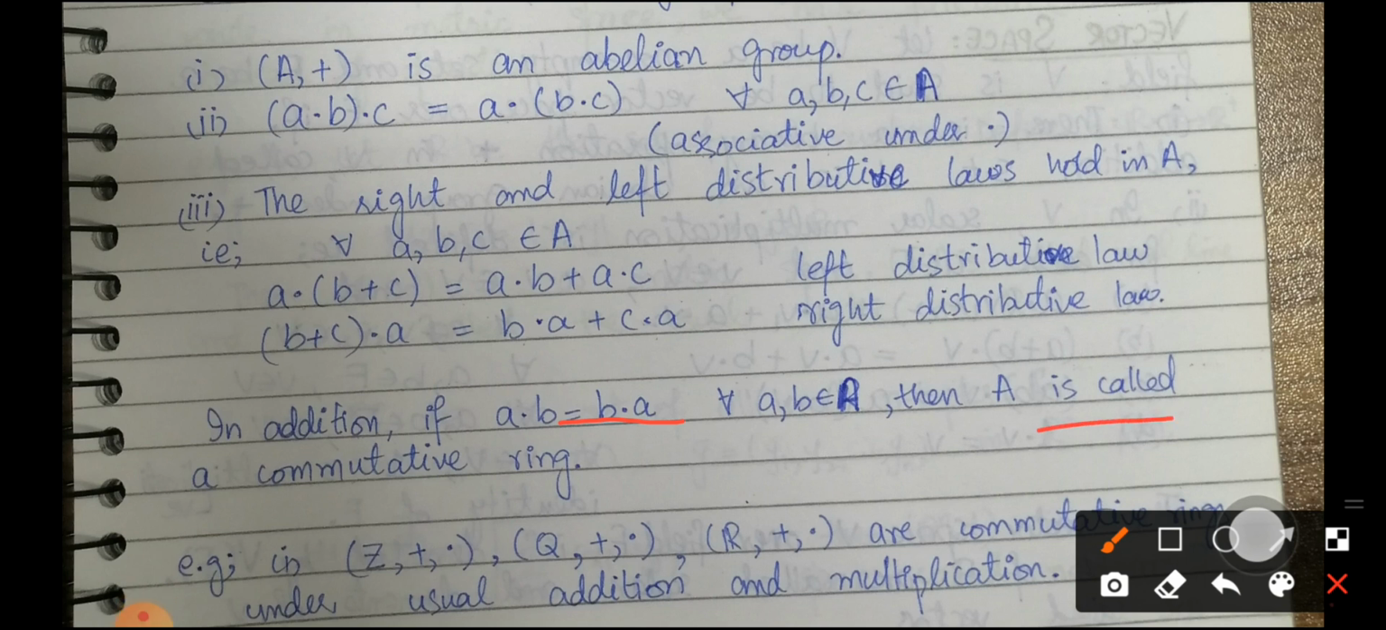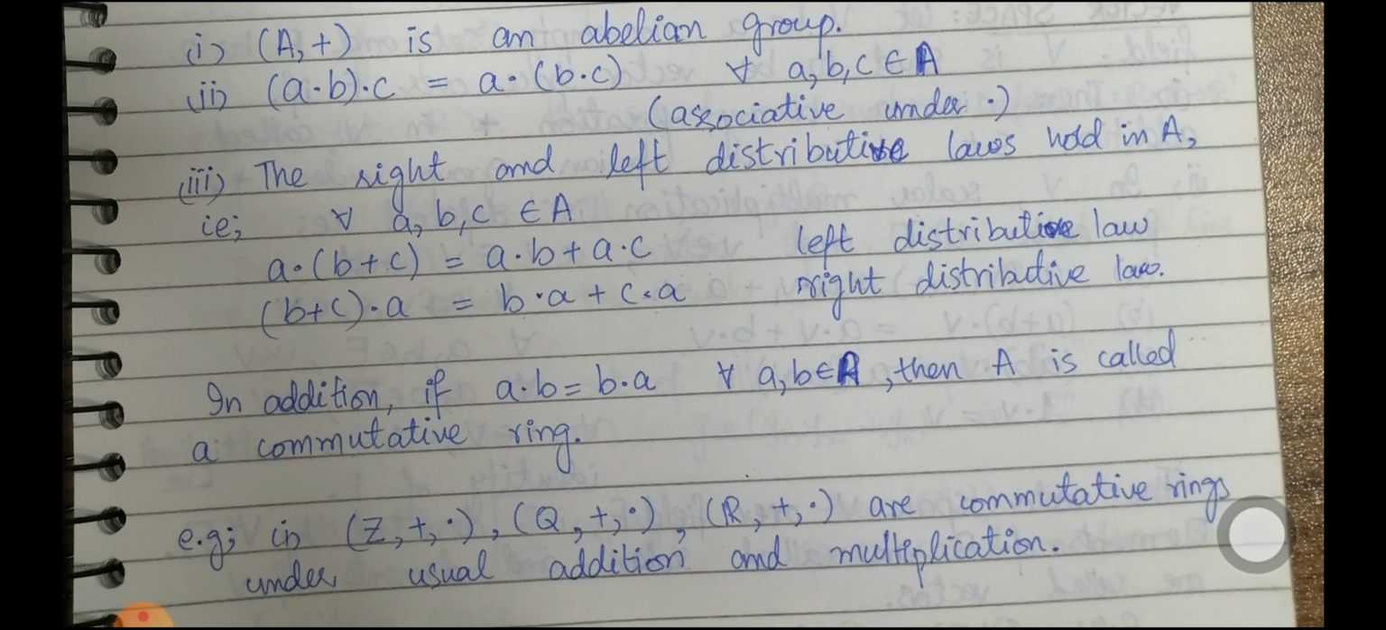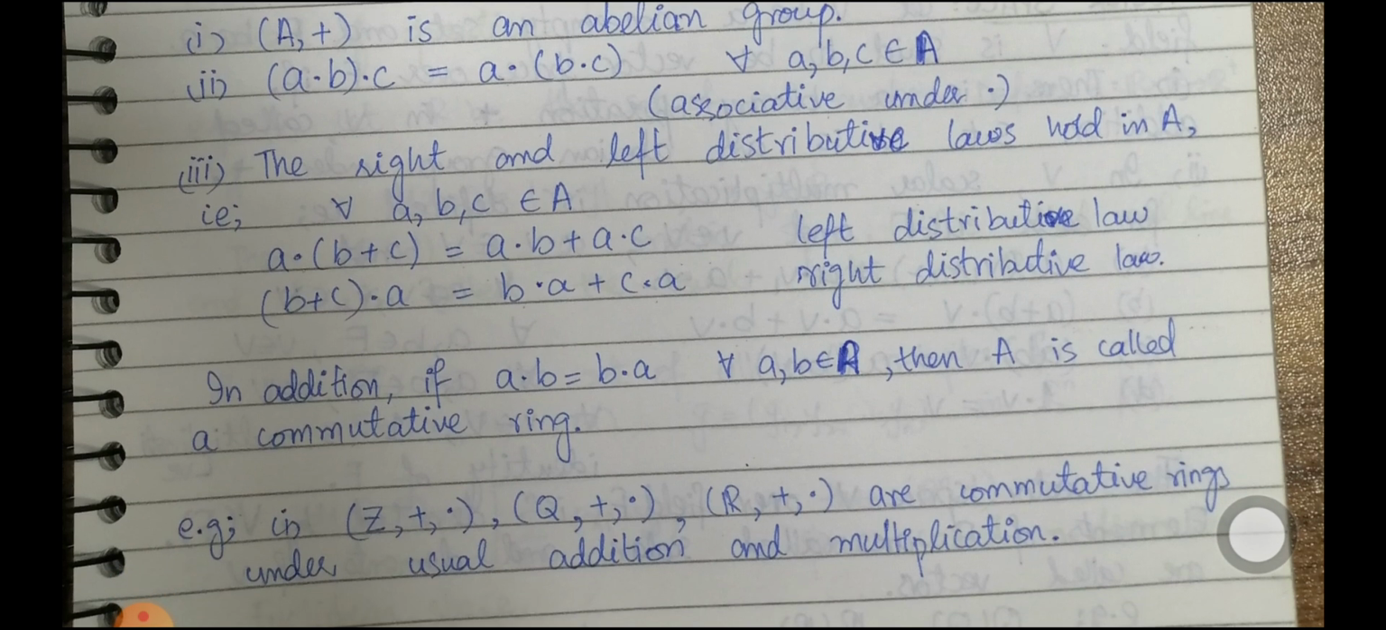There are some examples of commutative rings under usual addition and multiplication. You can see that previously we said that the set of integers, the set of rational numbers Q, and the set of real numbers R under usual addition are abelian groups, and because these are abelian groups and under usual multiplication the other properties are also satisfied, that's why we have named these to be the commutative rings here.